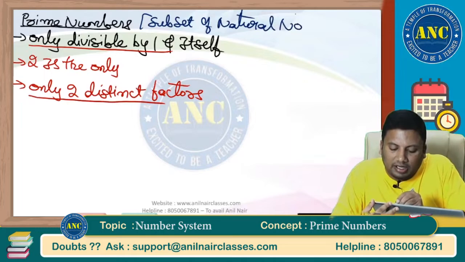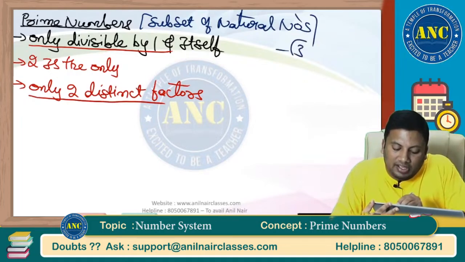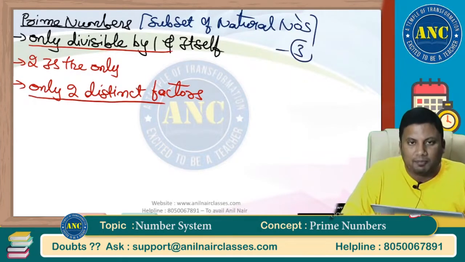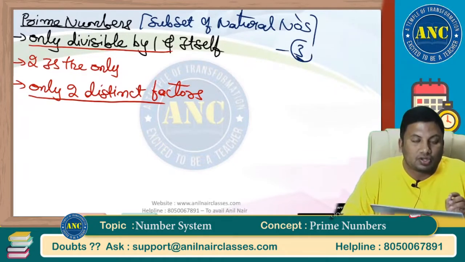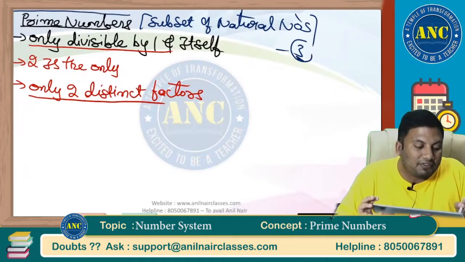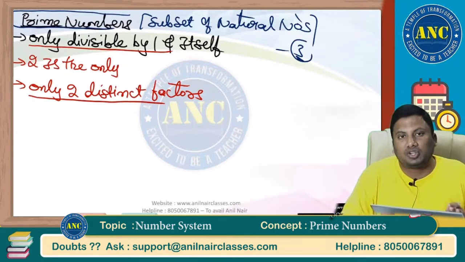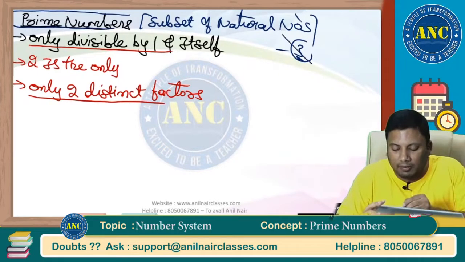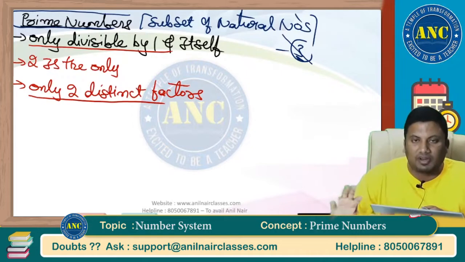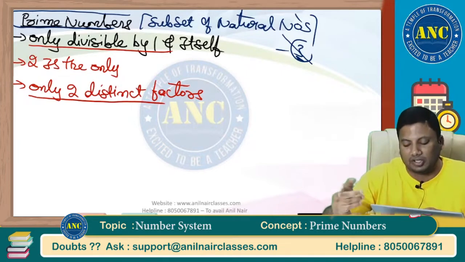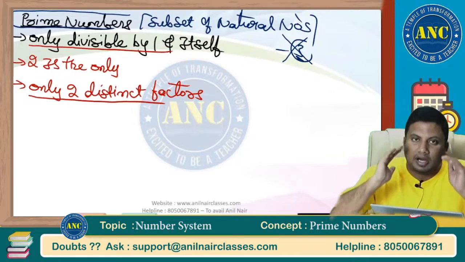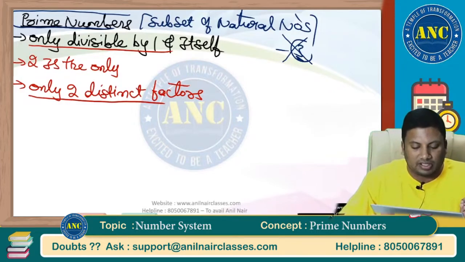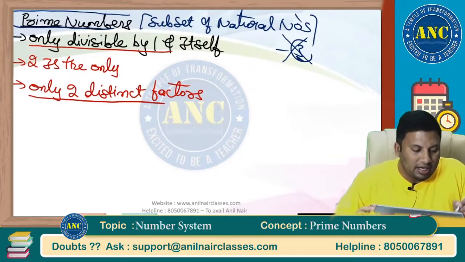Sir, then what is minus 3? Minus 3 is a prime digit with a negative number. So when I say prime numbers, I am referring to positive natural numbers which are only divisible by 1 and itself. Otherwise everything will be double: 1, 3, minus 1, minus 3. So these are not there. Prime number is taken from the subset of natural numbers. It is only divisible by 1 and itself.